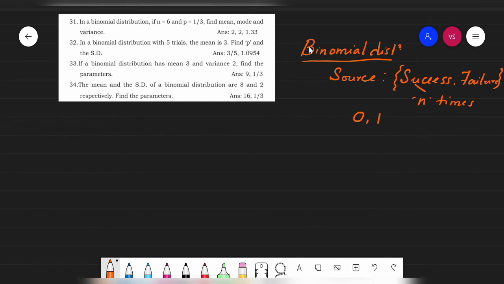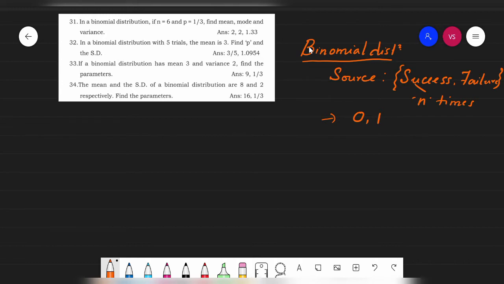There is a chance that I may hit the mango, or a chance that I may not hit the mango. So 0 indicates I failed in hitting the mango, and 1 indicates that I succeeded in hitting the mango.